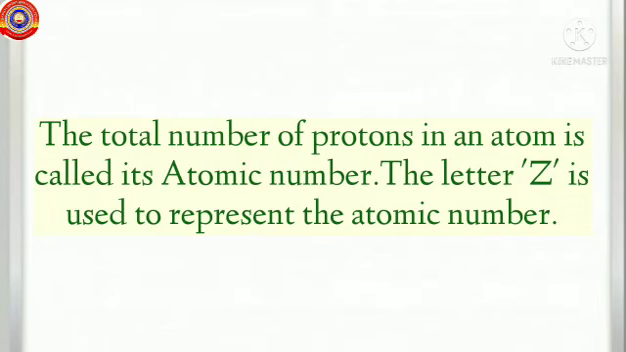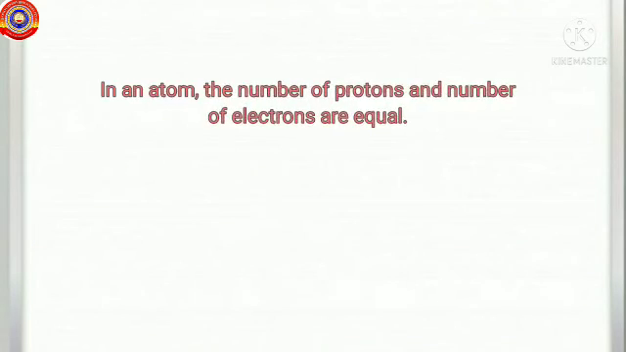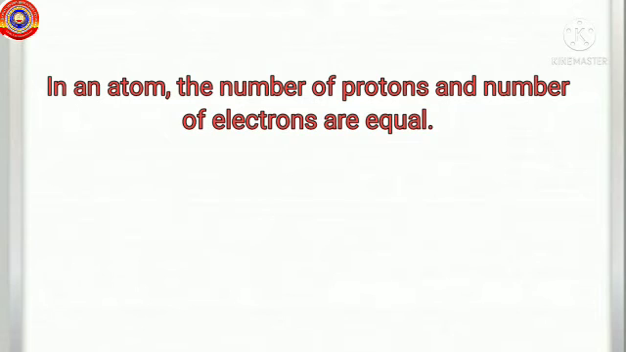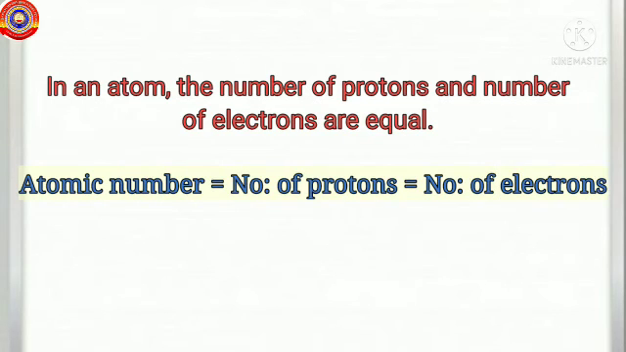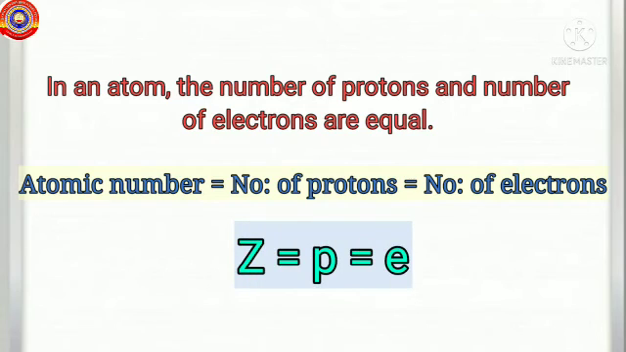So, children, if you know the atomic number of an atom, the number of which particles can be found? Yes, you are right. Protons and electrons. Why? Because in an atom, the number of protons and number of electrons are equal. So, we can write atomic number is equal to number of protons is equal to number of electrons. That is, Z is equal to P is equal to E.